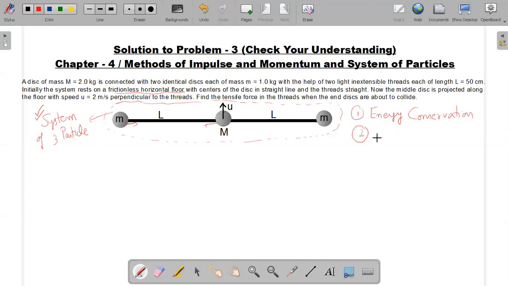In the absence of external force on the system, you can follow conservation of linear momentum of the system. So this is the second point which we will use in this question. First is energy conservation, and second is linear momentum conservation, which will be valid in this question.